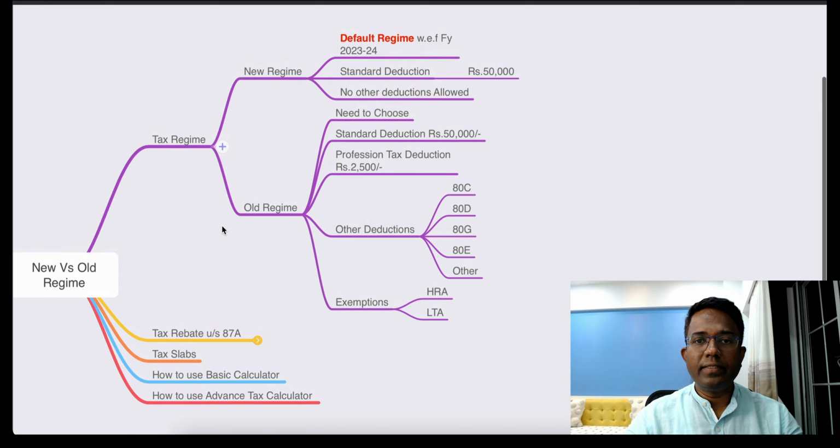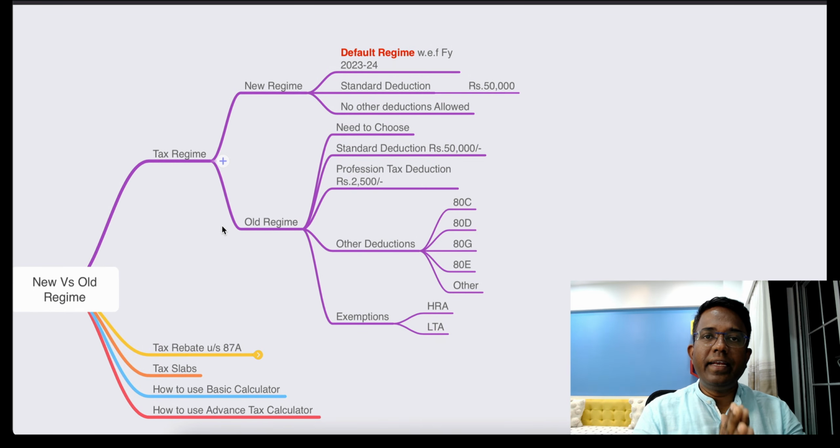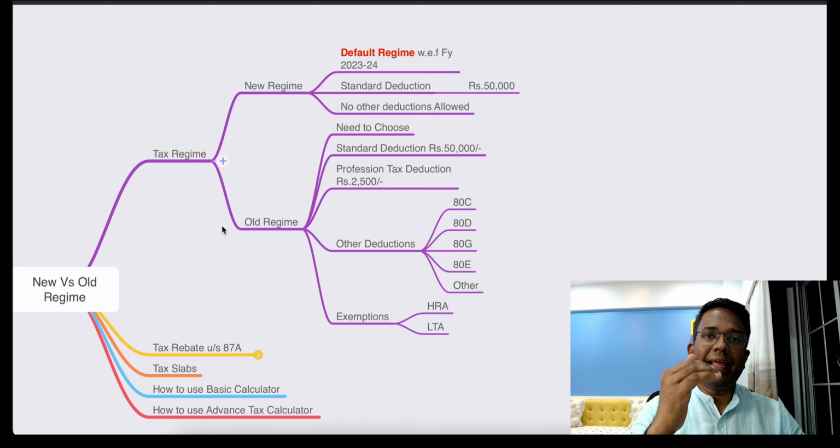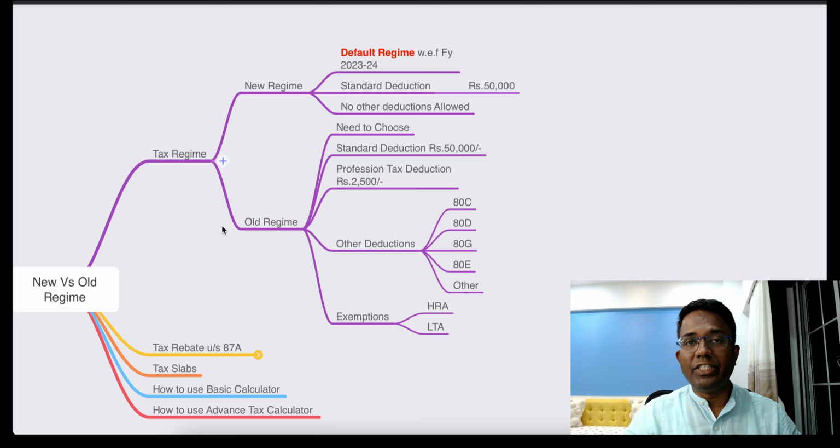So the first part is conceptual understanding. In this financial year, 23-24, in this budget, the finance minister has made the new regime the default regime. The other benefit of the new regime is that the tax rates are a little on the lower side. We will look at the rates, but they are a little lesser as compared to the old scheme. The second benefit is that a standard deduction of 50,000 is allowed under this scheme as well. Earlier it was only allowed under the old regime, right?